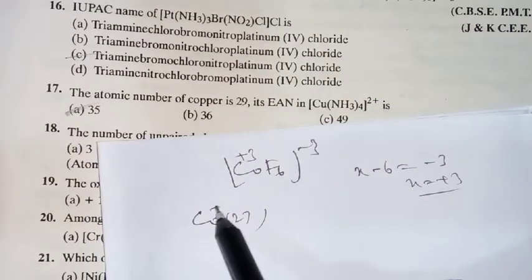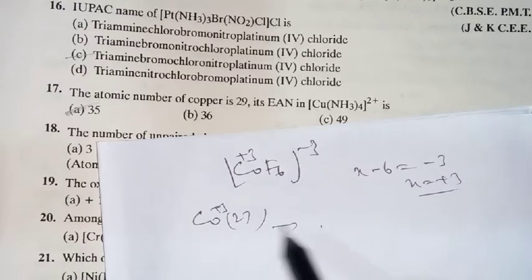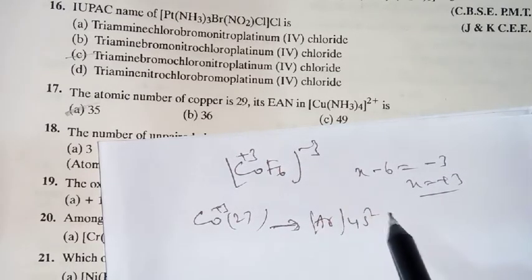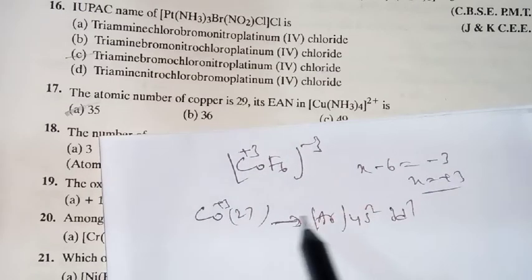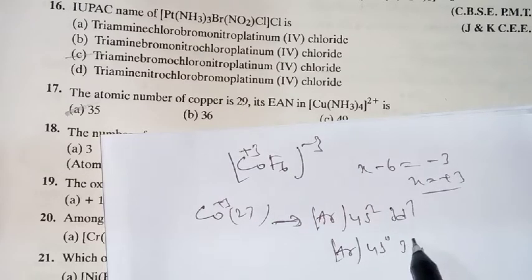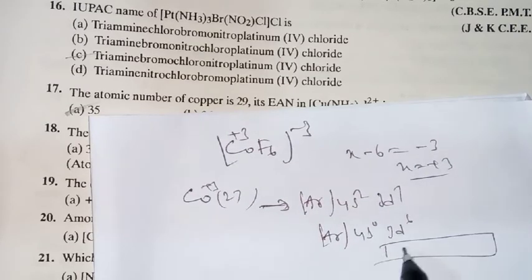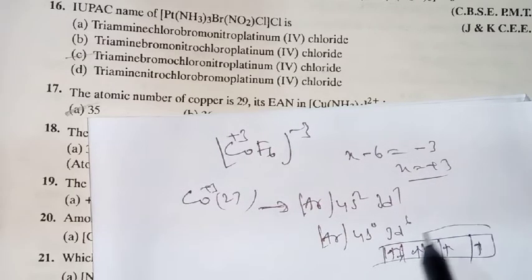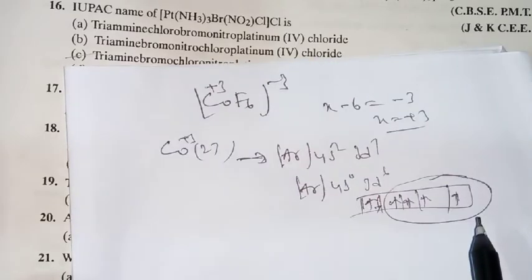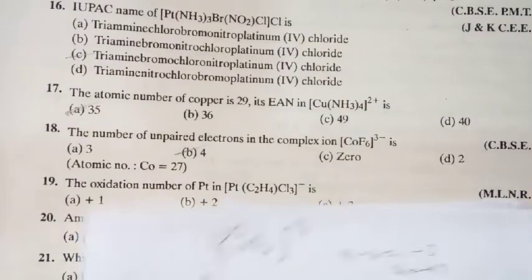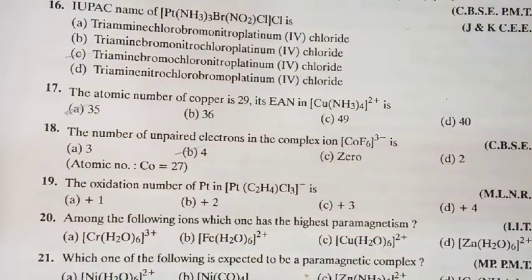So cobalt plus 3. Originally the cobalt configuration is argon 4s2 3d7, but here 3 electrons are lost. That is why we take argon 4s0 3d6. For 3d6, if you take the configuration 1 2 3 4 5 6, how many unpaired electrons are there? 4 unpaired electrons are there. Is it okay? That is why our answer here is B. Next, look at the next question.